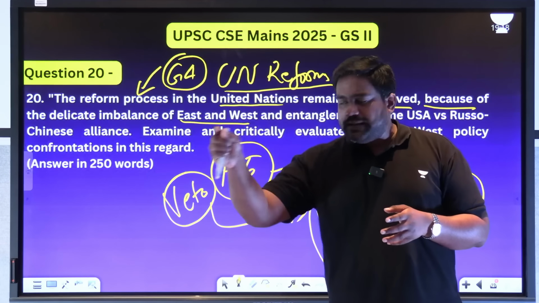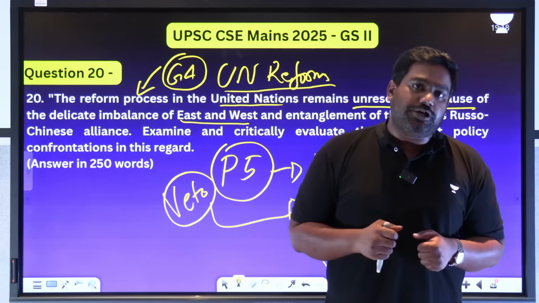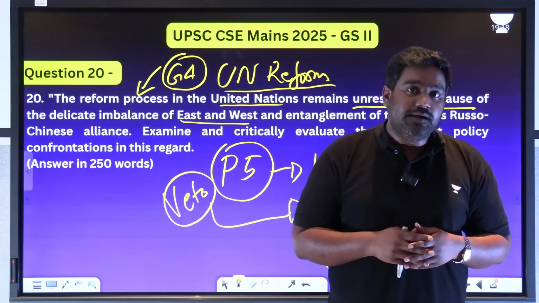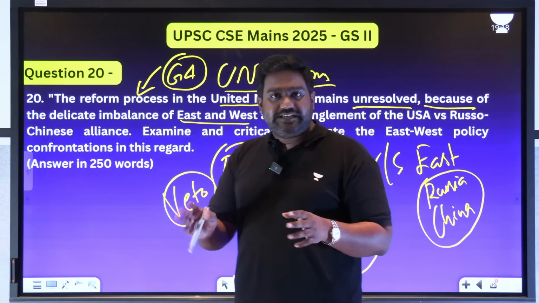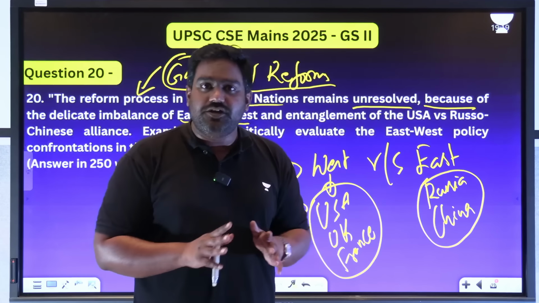So when resolutions were brought up against Russia for the war in Ukraine, China would protect Russia. Russia would cast its own veto as well. So this issue, essentially, which has divided the P5, has been the primary roadblock for reforming the UN.